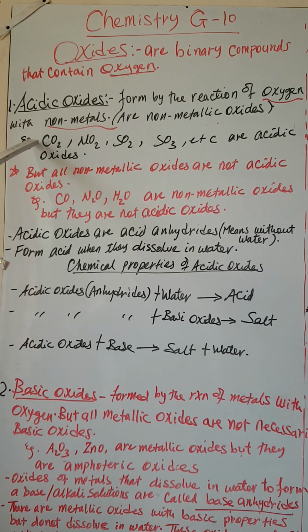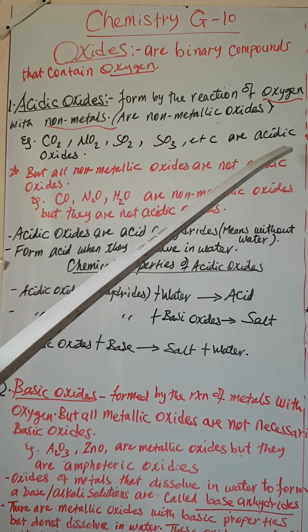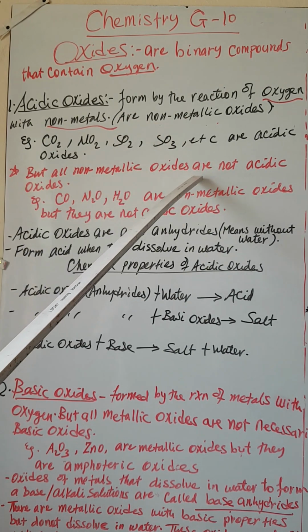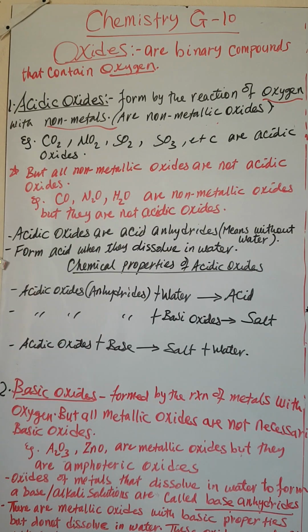Okay, here we have carbon dioxide, which is formed by the reaction of carbon and oxygen, nitrogen dioxide, nitrogen and oxygen, sulfur dioxide, sulfur trioxide. እነዚህ ምንድን ናቸው? acidic oxides ናቸው። oxygen react with non-metals to form acidic oxides or non-metallic oxides አልን አይደል? ነገር ግን መጠንቀቅ ያለብን all non-metallic oxides are not acidic oxides.